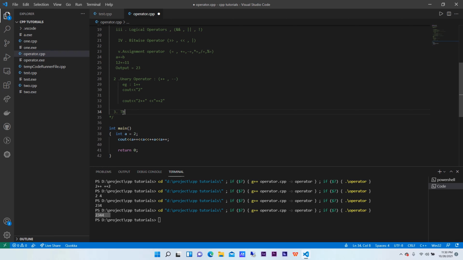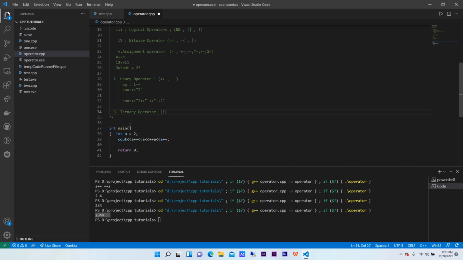Yes, right, ternary operator, and it is denoted by question mark. Okay, I have written the spelling wrong. It will be ternary operator.